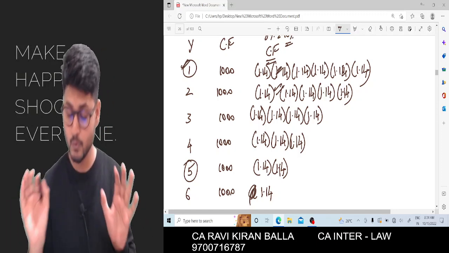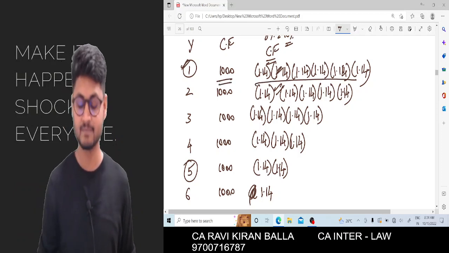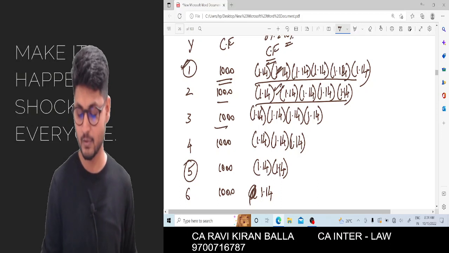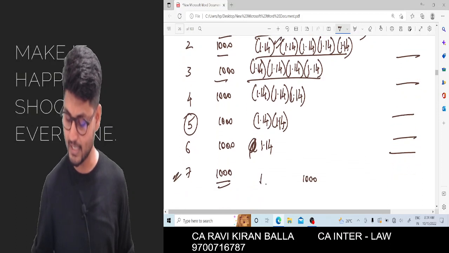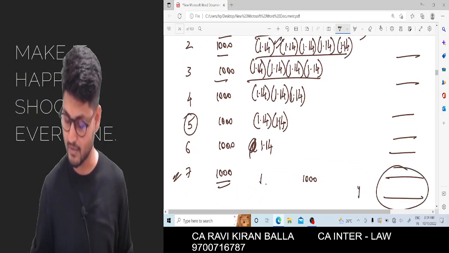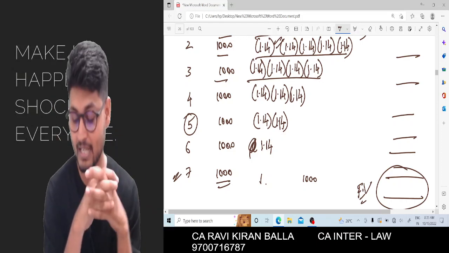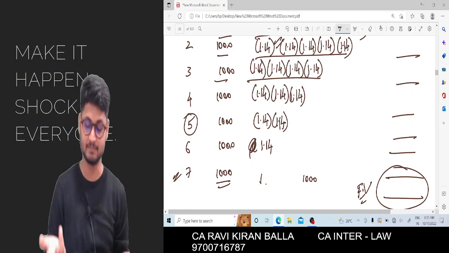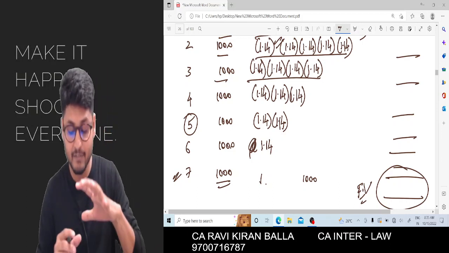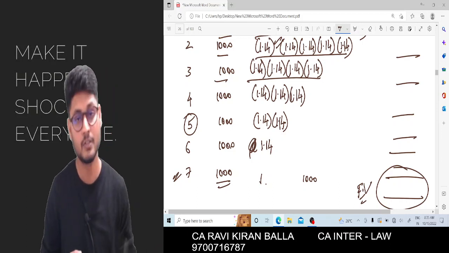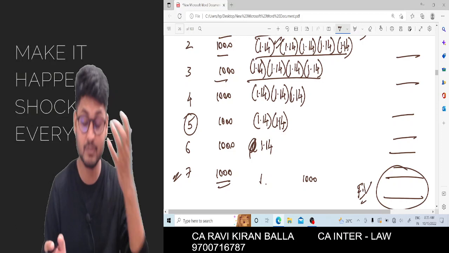Now to get the answer, you need to multiply this 1000 with this entire figure, and this 1000 with this entire figure, and you need to write everything here. Then you can add up and you will get the future value. Imagine a case where it is given for 20 years, how difficult it is to calculate 20 years of compounding factors, because every year multiple cash flows are invested, so there will be some technical difficulty in calculation using this calculator. For that matter, we can simplify using a formula, using a technique in this calculator.